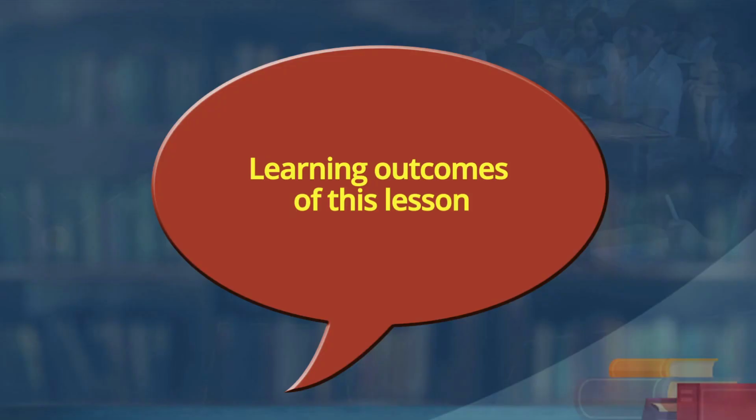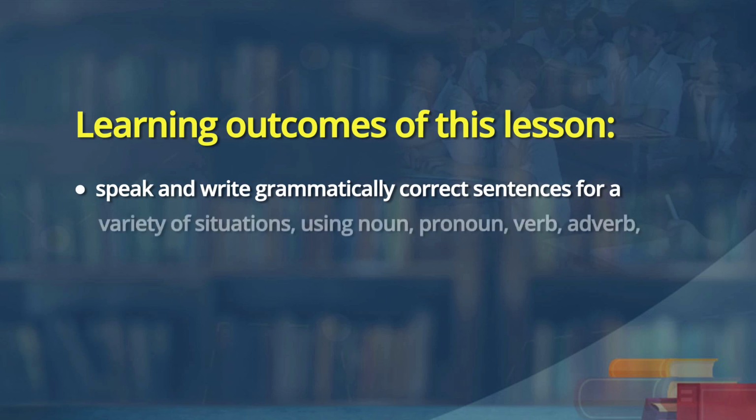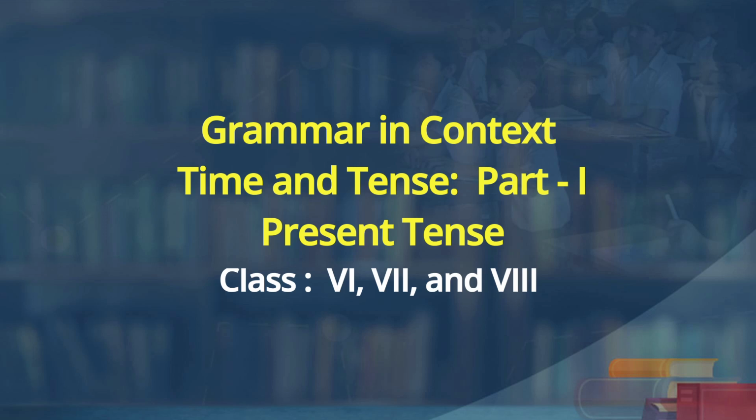Kriti, please read out the learning outcomes of this particular unit for learning grammar. Here it is. Learning outcomes of this lesson. You will be able to speak and write grammatically correct sentences for a variety of situations using noun, pronoun, verb, adverb, determiners, etc. And this is part 1 of grammar in context, time and tense.